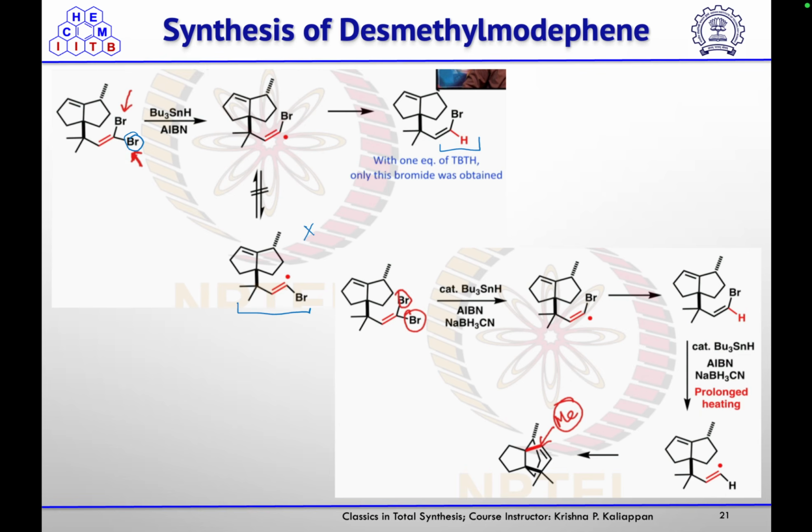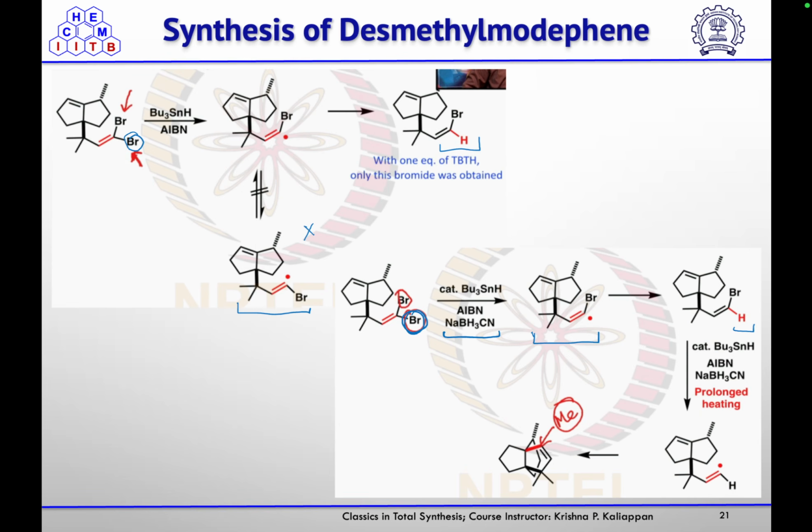So for that purpose, they did this reaction with a catalytic amount of tributyltin hydride also using sodium cyanoborohydride, which in situ will generate this tributyltin hydride. But in this case also, they are getting first the less hindered bromide converted into the radical, that will abstract the H radical and it will form this carbon hydrogen bond.